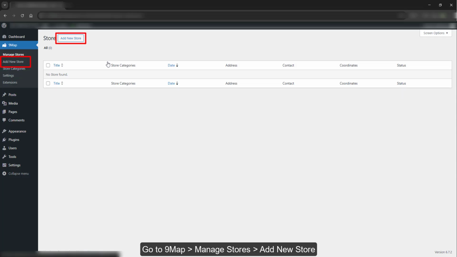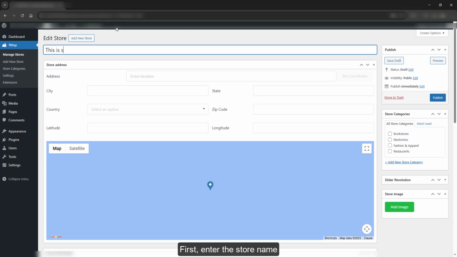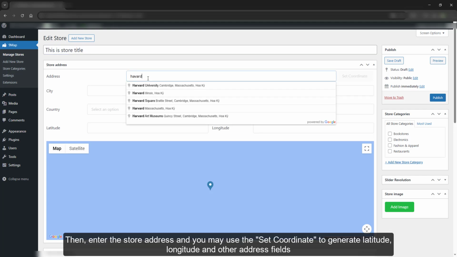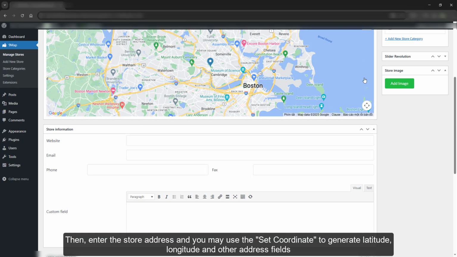Go to NiMap Manage Stores, Add New Store. Here, you'll enter the store details. First, enter the store name. Then enter the store address, and you may use the set coordinate option to generate latitude, longitude, and other address fields.